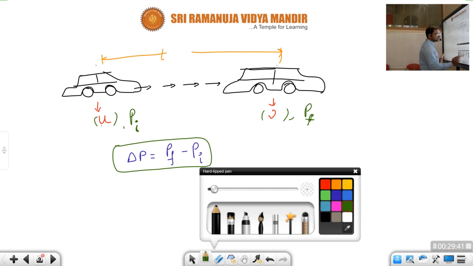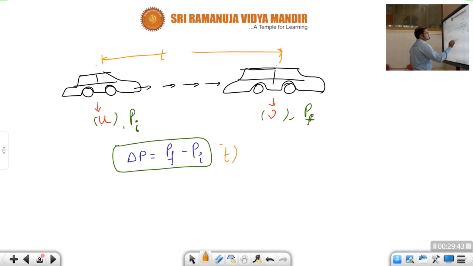This occurs within some certain time interval, children. Within that time, the momentum of the body changes from the initial value to the final value. That change is caused due to what, children? Due to impulse. See here, Pf minus Pi is the change in momentum.